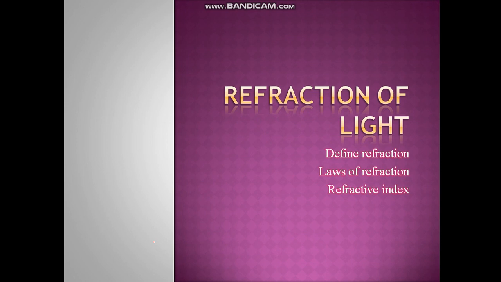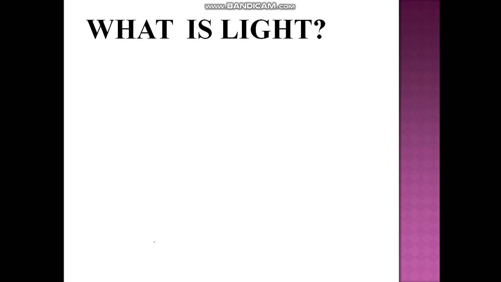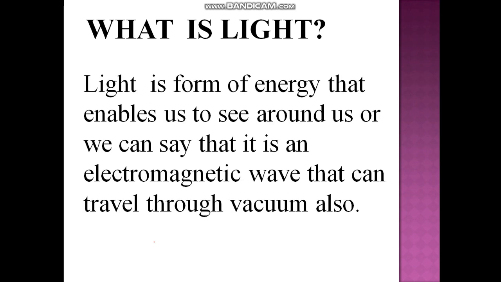So when we are talking about light, first of all, what is light? Well, light is a form of energy that enables us to see around us, or we can say that it is an electromagnetic wave that can travel through vacuum also.